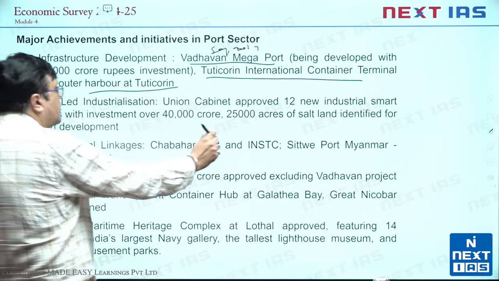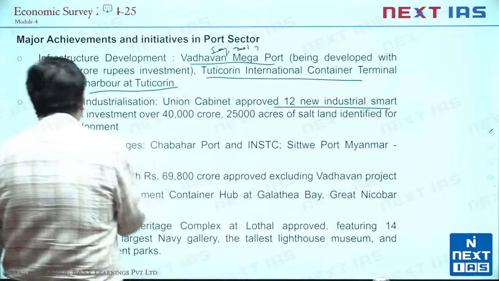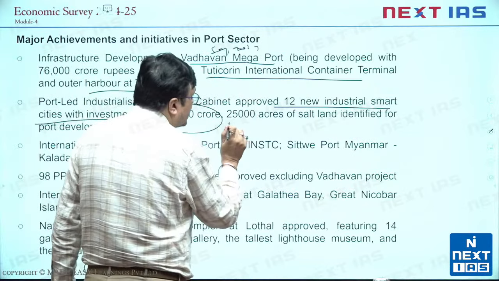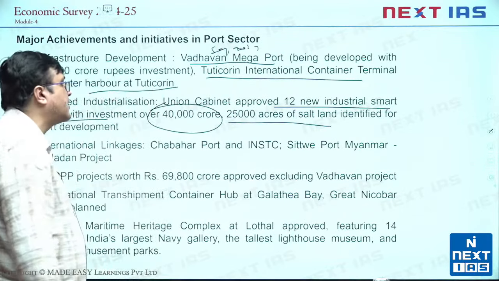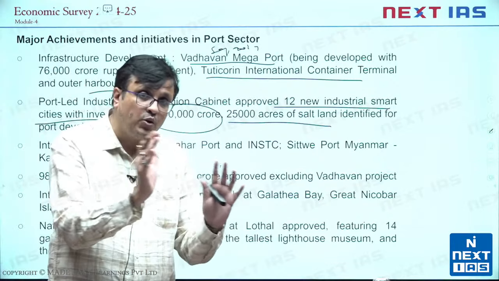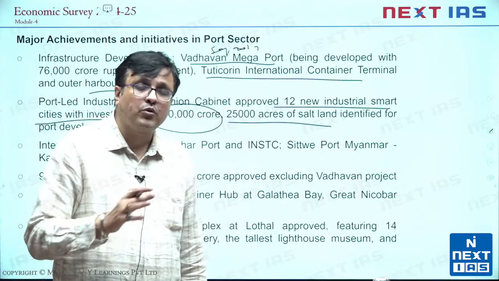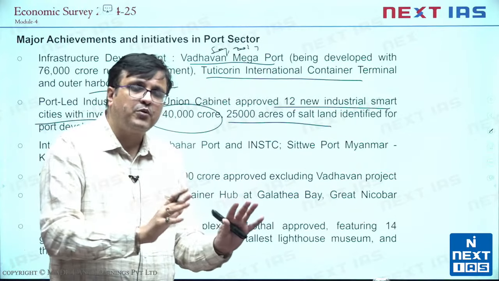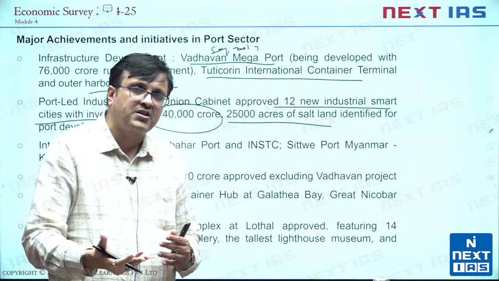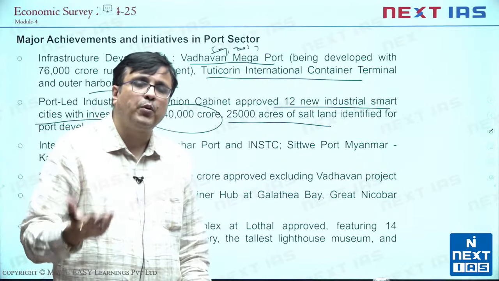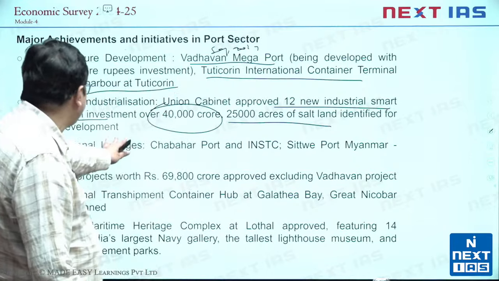Union Cabinet has approved 12 new industrial smart cities with investment of 24,000 crore, 40,000 crore, over 25,000 acres of salt land identified for port development. So this will be new industries developed near coastal regions under the coastal economic zone concept. They will get freedom to operate, they will get assured infrastructure, they will get export facility, reduced logistical costs, and good port infrastructure. So that is what they are planning.